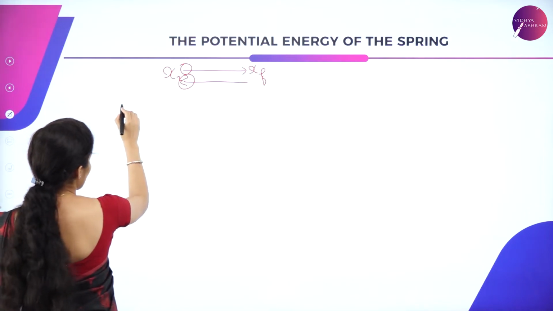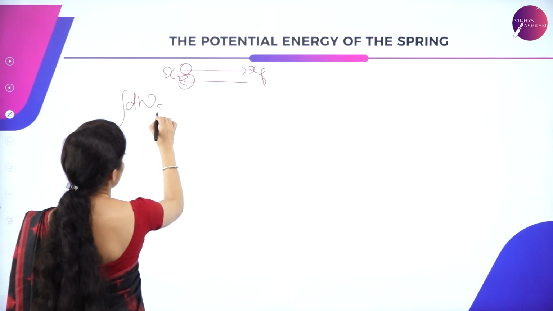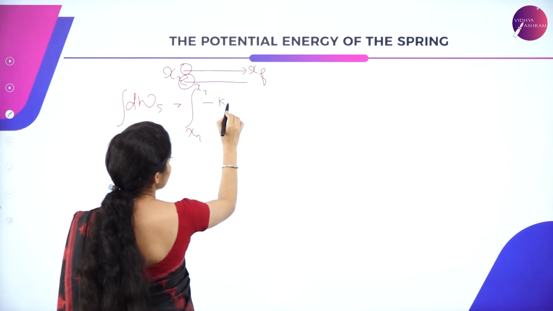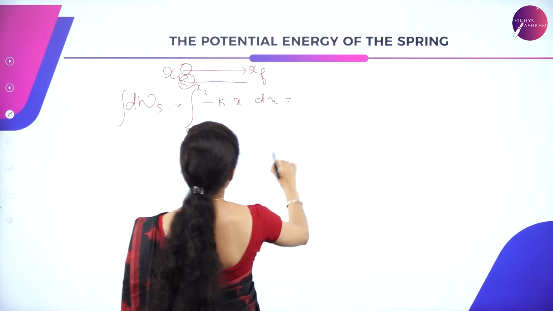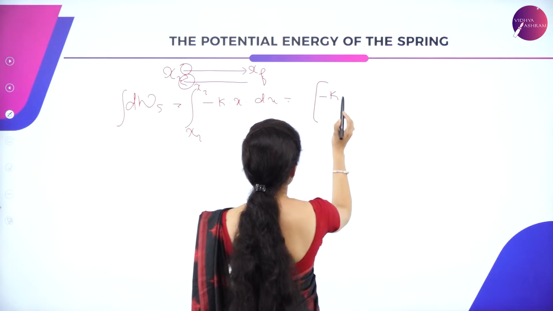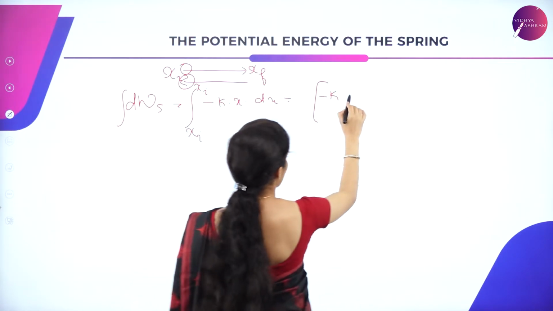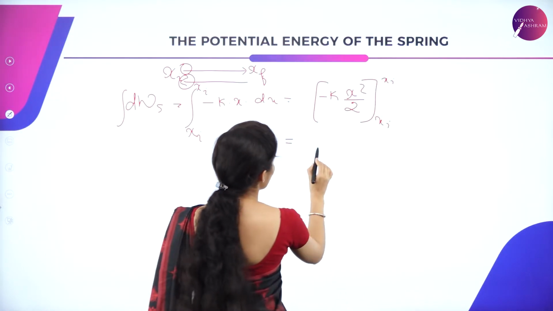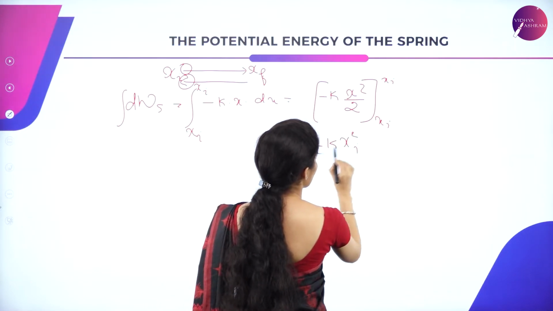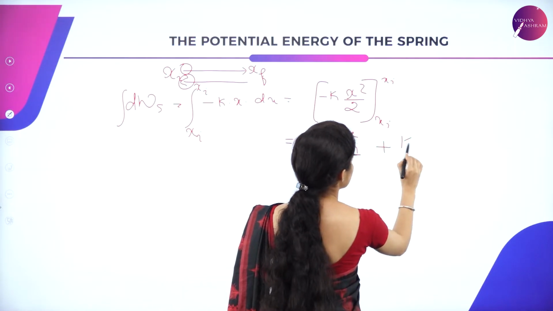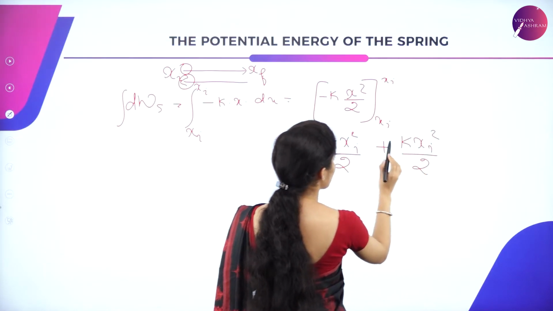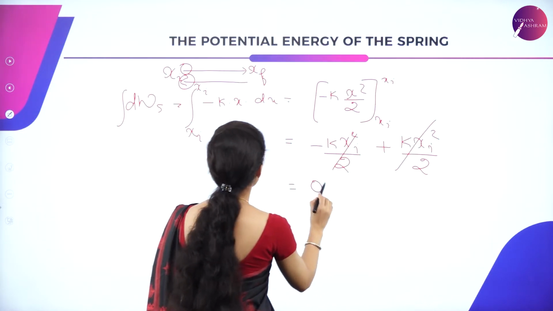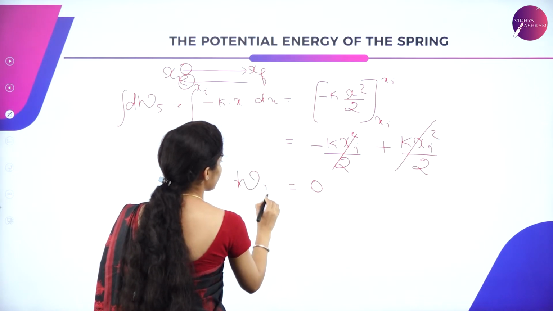Let us consider the total work done by the spring. It will be from initial position back to initial position of -kx dx. So you have -k taken out because it's a constant, times x squared by 2 evaluated from xi to xi, which is equal to -k xi squared by 2, and minus into minus becomes plus k xi squared divided by 2. Same terms but the signs are different, so it is 0. It is like the total work done.